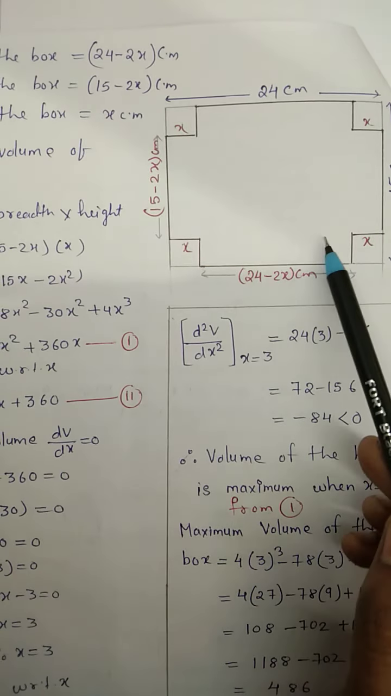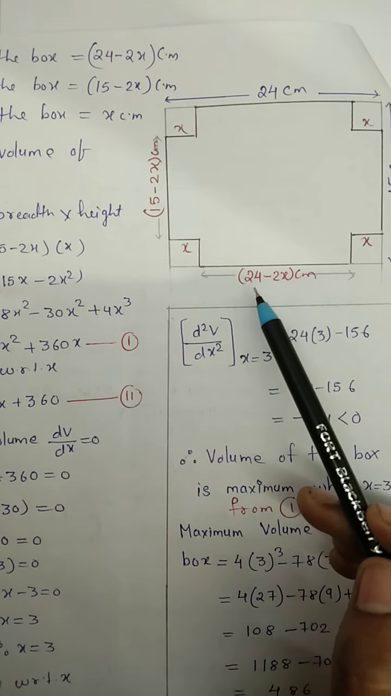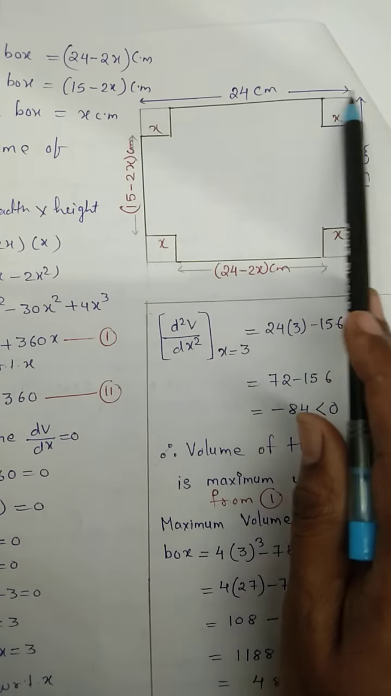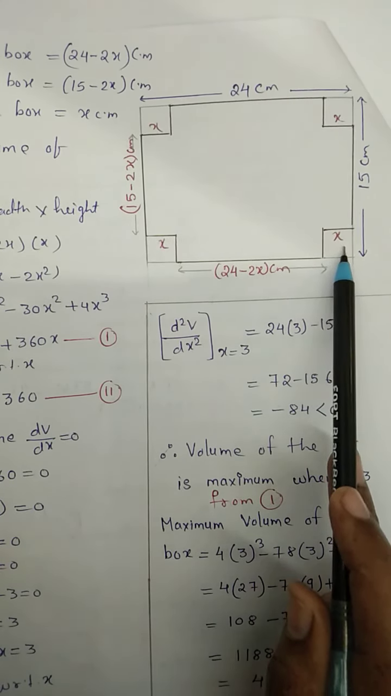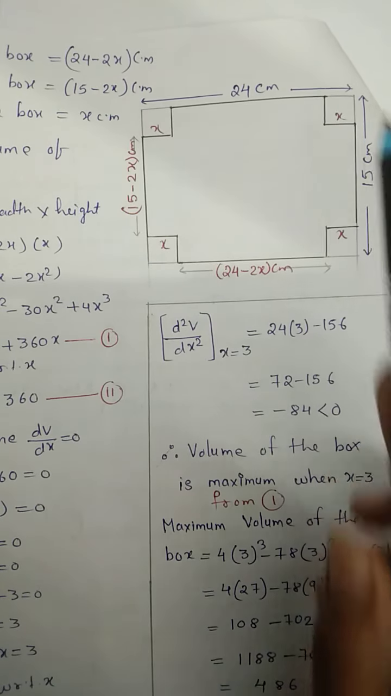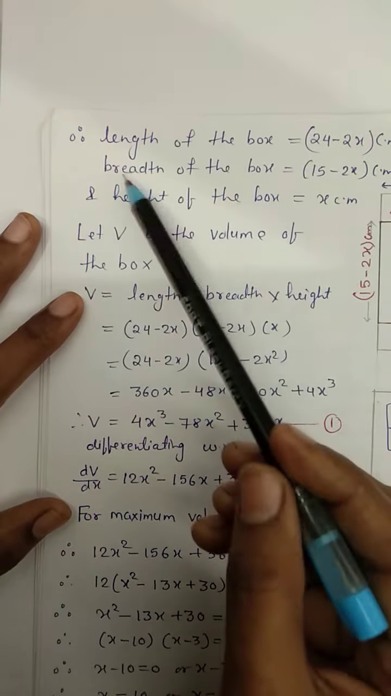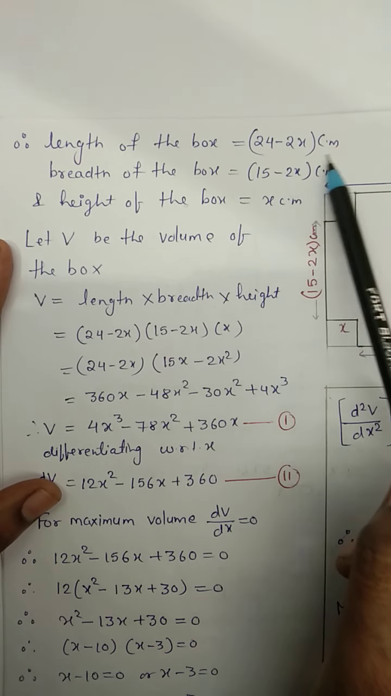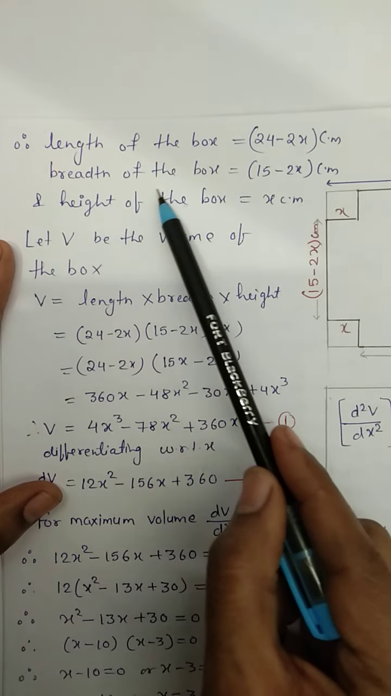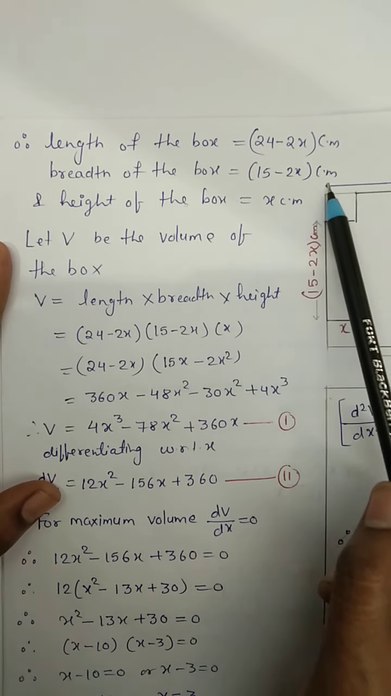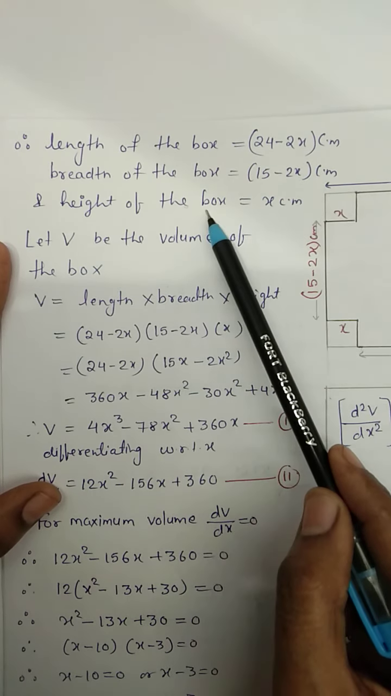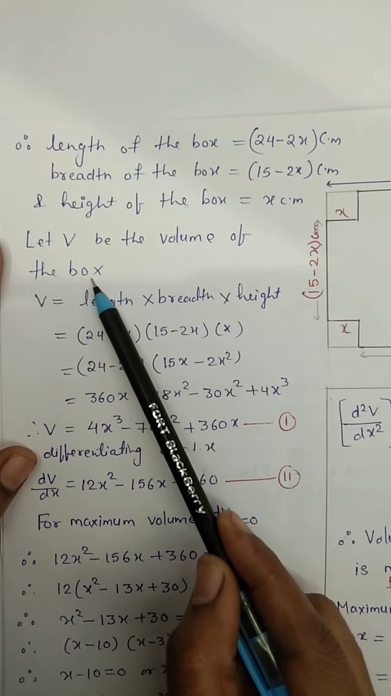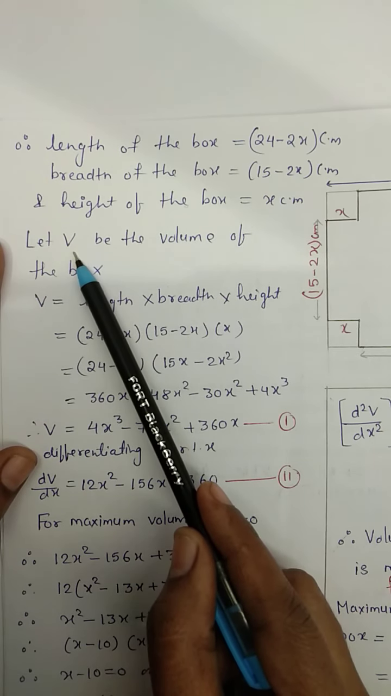See children, this one is the cardboard. I have drawn here 24 minus 2x, 15 minus 2x. This one is 24 centimeter and this one is 15 centimeter. X centimeter we have cut from all the sides. Now let us see the solution. Length of the box equals 24 minus 2x centimeter. Breadth of the box equals 15 minus 2x centimeter. Height of the box equals x centimeter. Let V be the volume of the box.